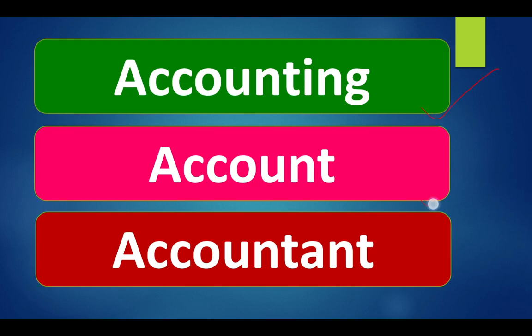Accounting, account, accountant. Three terms. Accounting means the process of entering business transactions in the books. Simply, that is called accounting. Next, account. Account means the book where business is entering all the transactions. That book or file is called account. Accountant, the person who is doing accounting work or who is entering the transactions in the books of account, is called accountant.